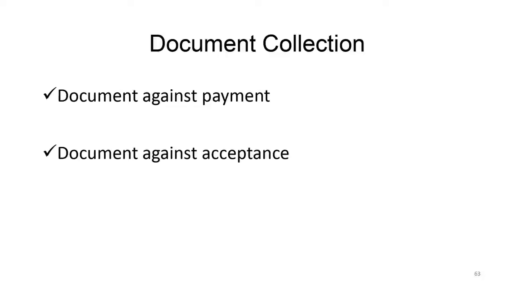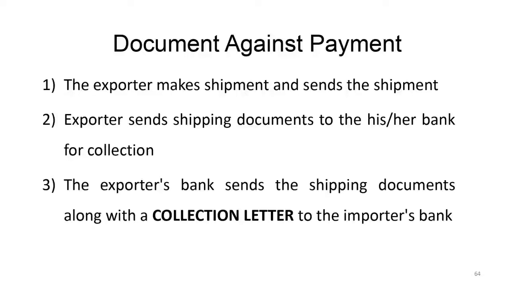Now, document against payment is where the exporter makes the shipment and sends the shipment by sea or air. Then the exporter sends the shipping documents to the bank. Your bank then sends the shipping documents along with a collection letter to the importer's bank.